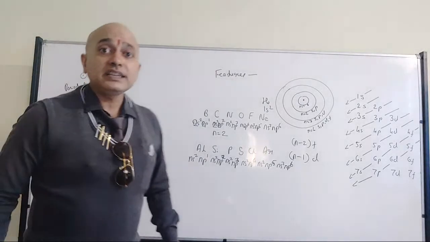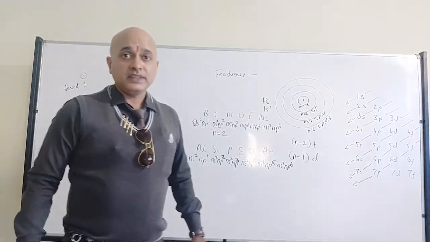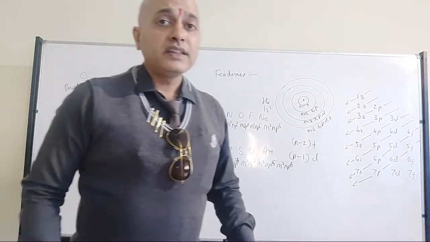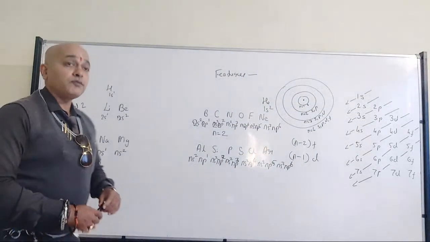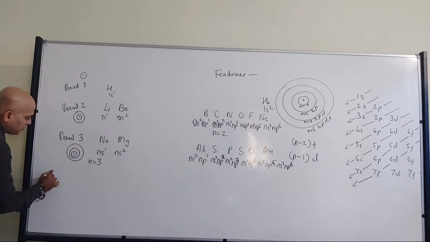In period number 3, what is happening? Energy level 3 is getting filled up. Fine? All of you have understood? Now we will move to energy level 4, that is period number 4. We are talking about period number 4.